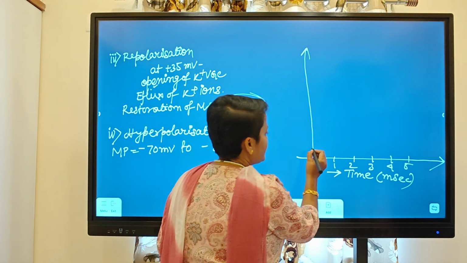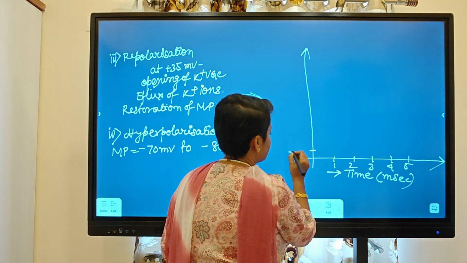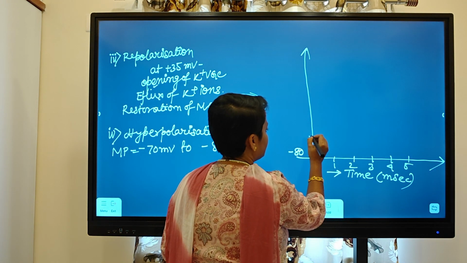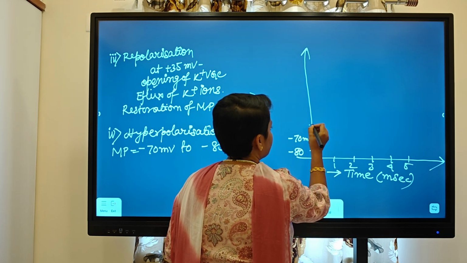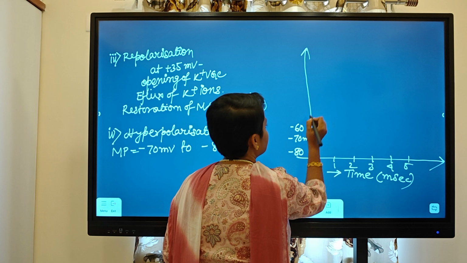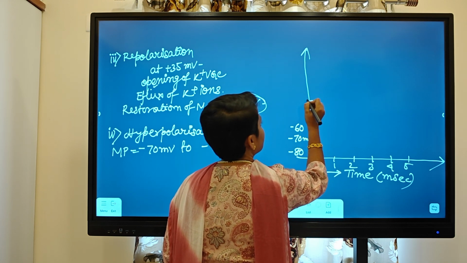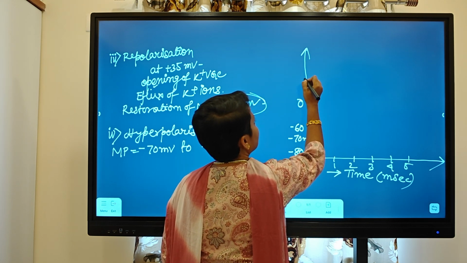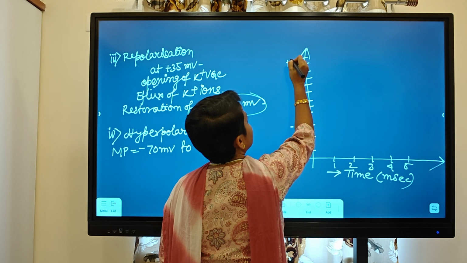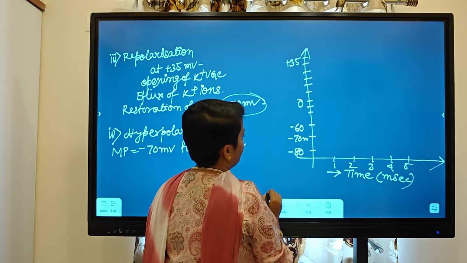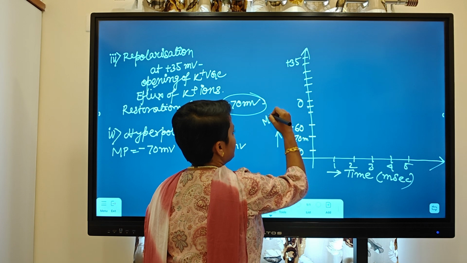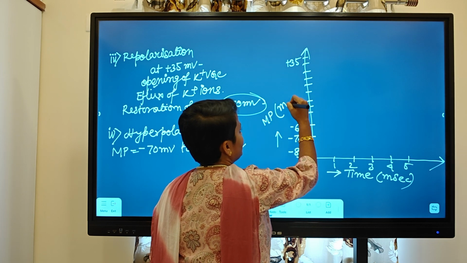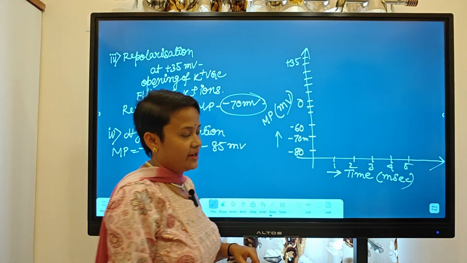So here if we draw, it is minus 80, minus 70, minus 60, then eventually 0 and it will go to plus 35. On this axis we take the membrane potential in millivolts, right?